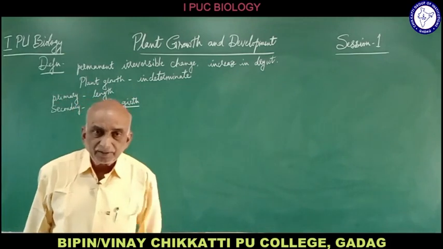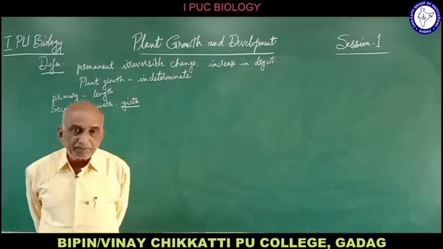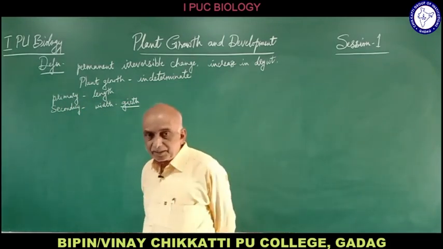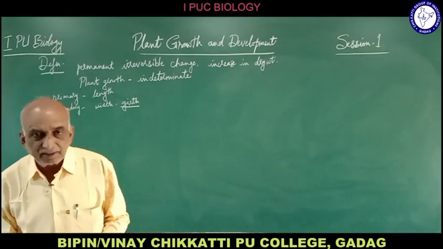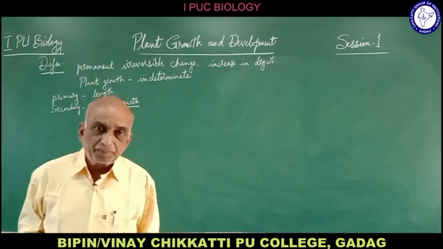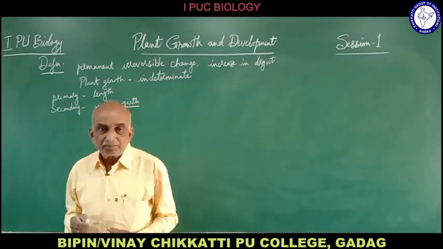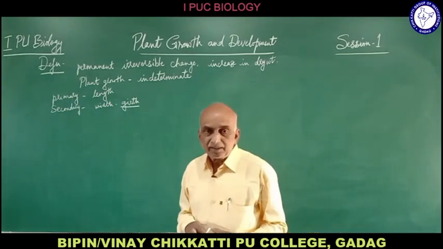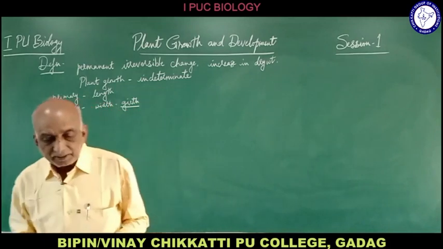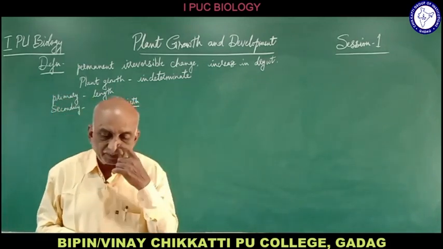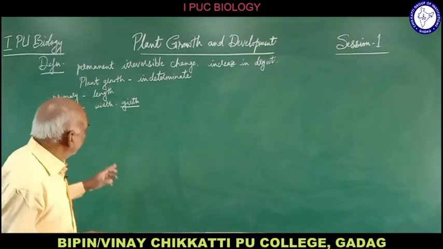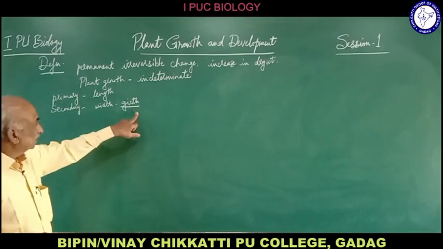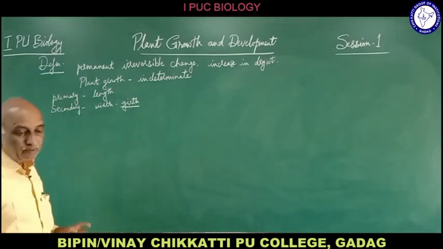In case of a dicot plant like a neem tree, a mango tree or a tamarind tree, when the plant is young, the stem is very small, of certain thickness. But as the primary growth takes place, as the plant grows, the stem also will increase in size to a gigantic size, and that stem we call the trunk. That means it is due to the lateral meristems present in the stem, which contribute the secondary growth and increase the girth of the stem. This is what is primary growth and secondary growth.